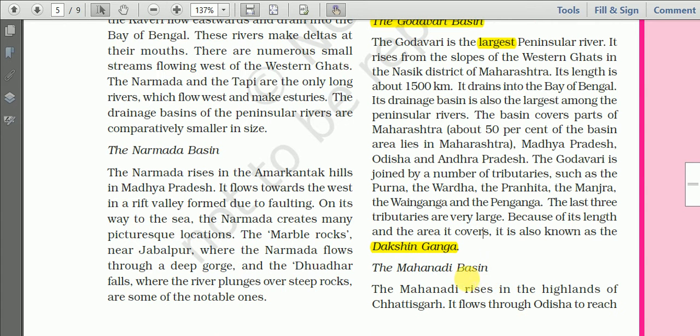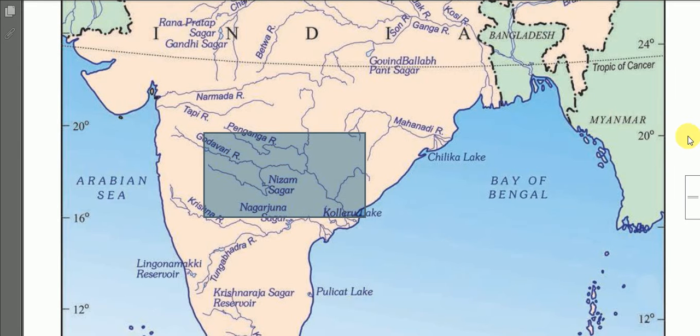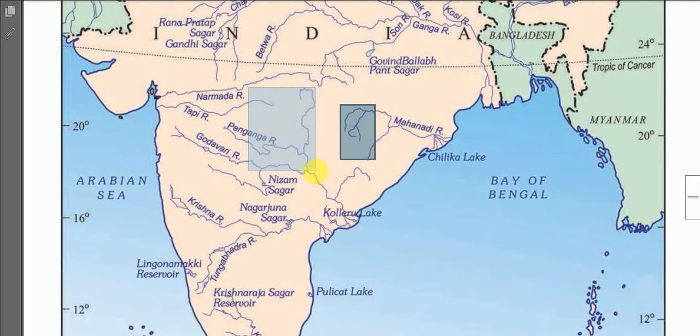So the next important river is the Mahanadi Basin. Where does it rise? The Mahanadi River rises in the highlands of Chhattisgarh. Let us see, here. This is the origin of the Mahanadi River. Here lies Madhya Pradesh and here lies Chhattisgarh.